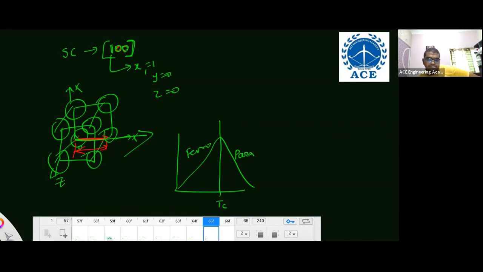Toughness is an extrinsic property, depends on the dimensions, but modulus of toughness is an intrinsic property, independent of dimensions. We can't say the toughness value of steel, or the toughness value of aluminum, but we can say exactly the modulus of toughness of steel. Per unit volume of a particular steel, what is the toughness? That is modulus of toughness. Okay. Right.